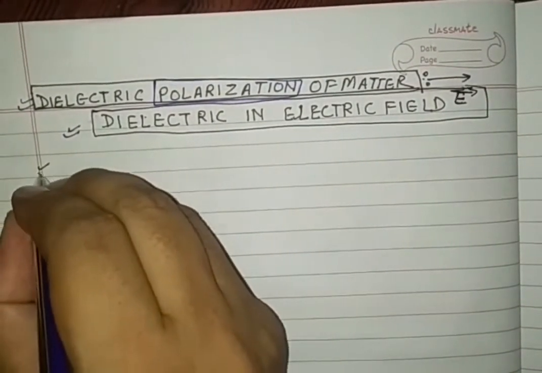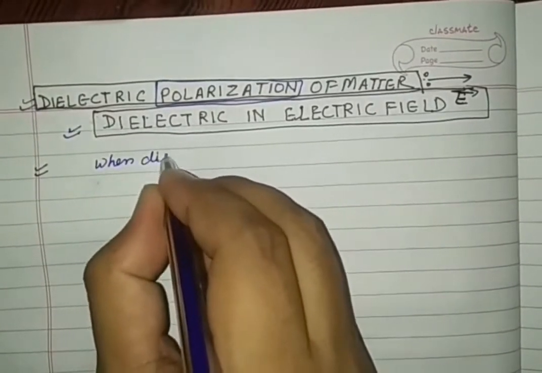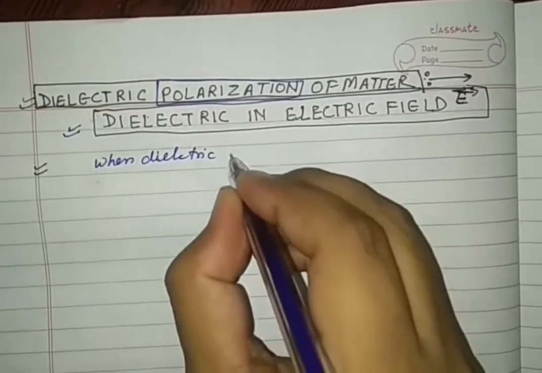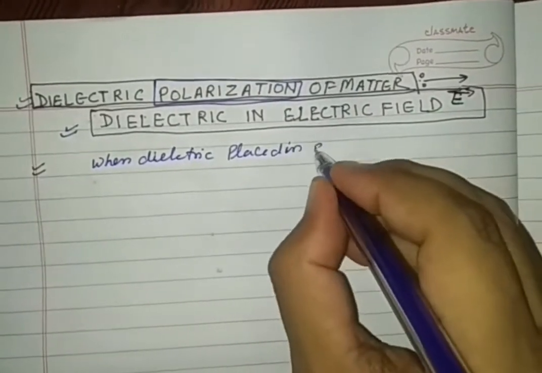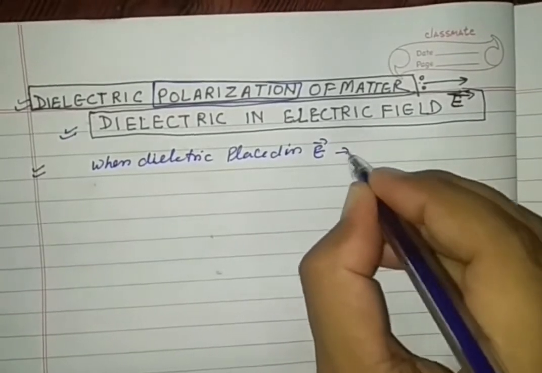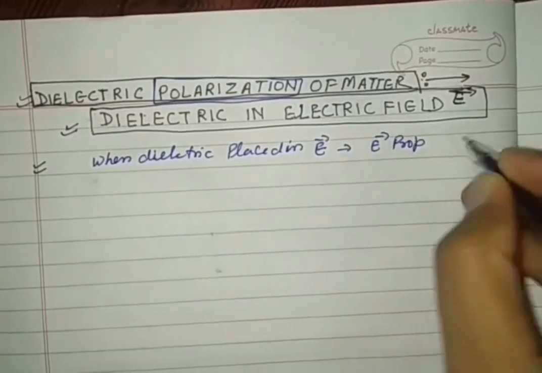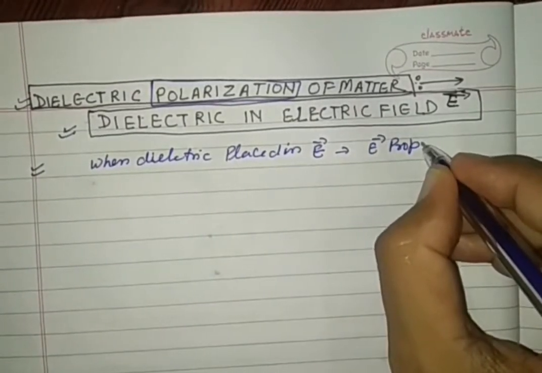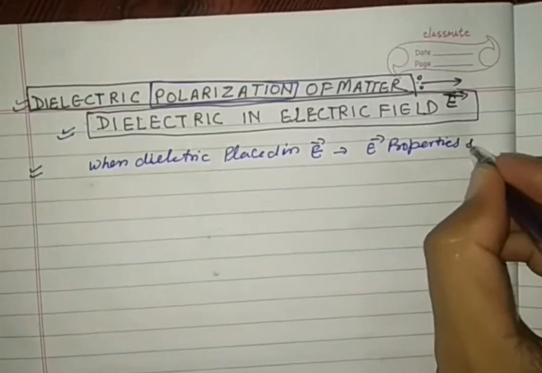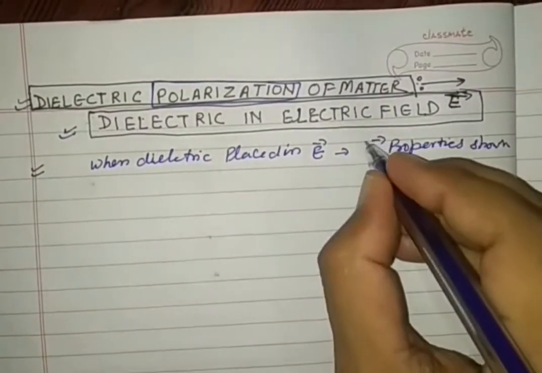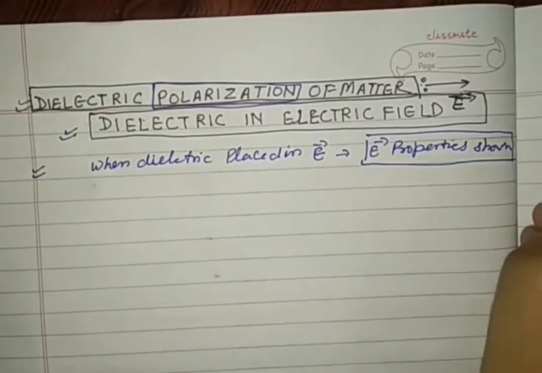In the previous lecture, I told you, when a dielectric is placed in an electric field, it shows electrical properties.